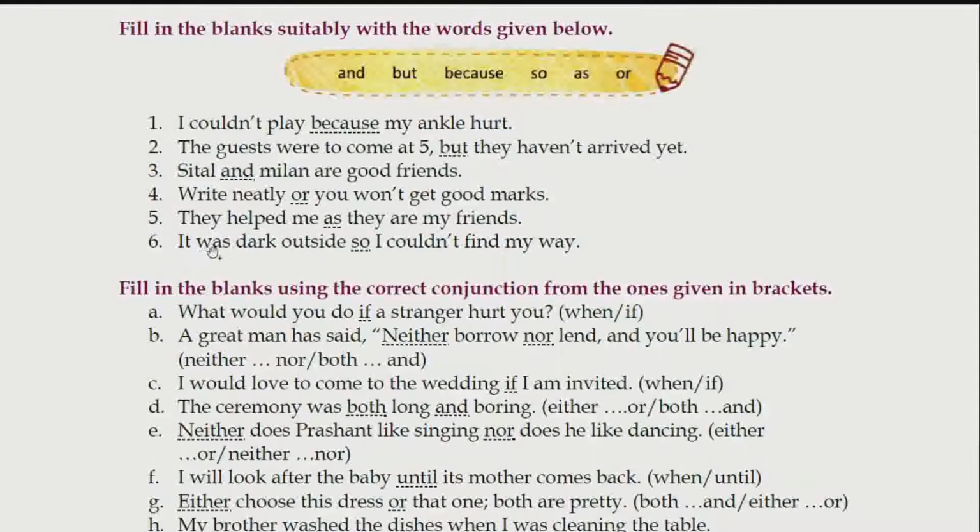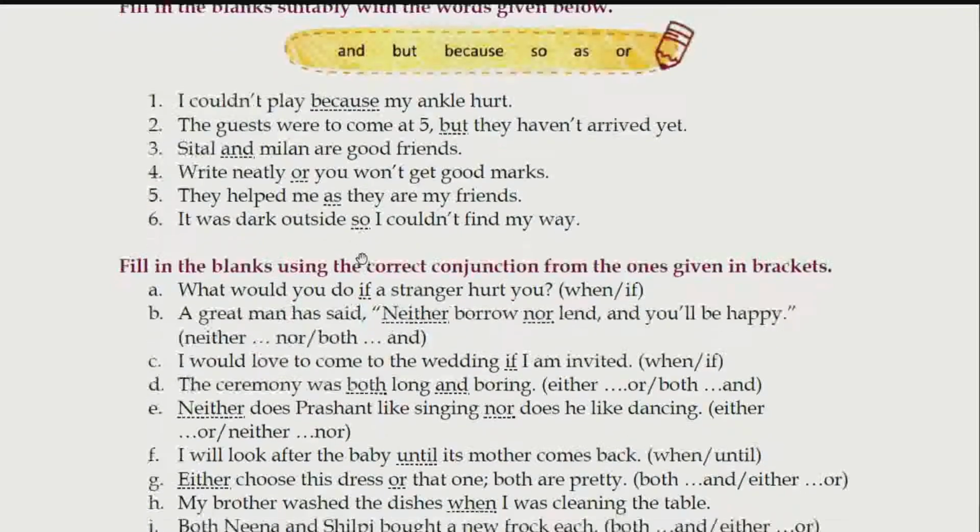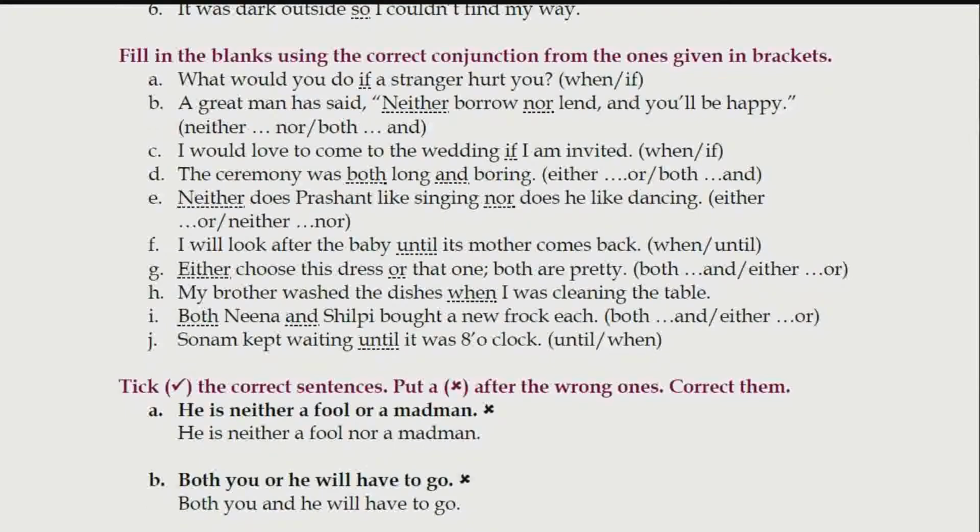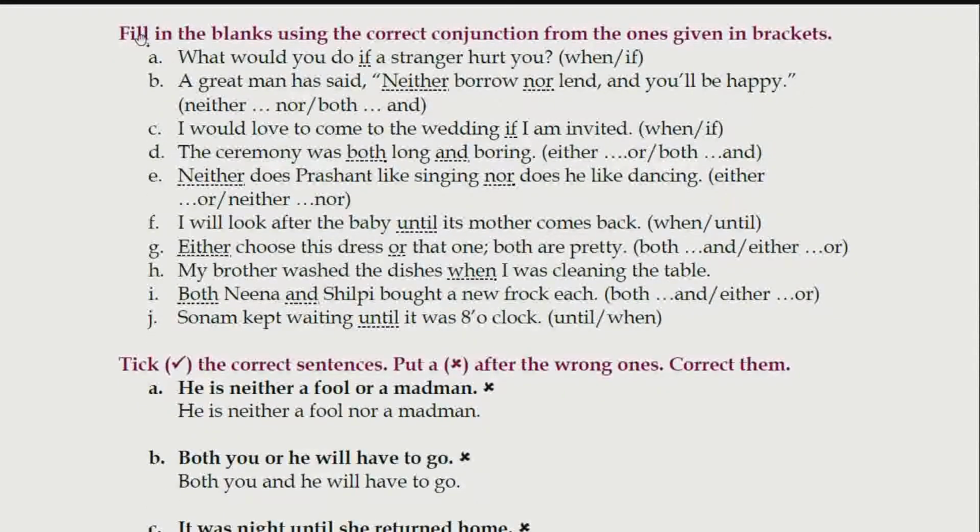Next one, it was dark outside, so I couldn't find my way. बाहर अंधेरा था इसलिए. So, moving on to the next exercise. Fill in the blanks using the correct conjunction from the ones given in brackets. What would you do if a stranger hurt you? From now onwards, I'll be explaining to you everything in general, not going word by word.